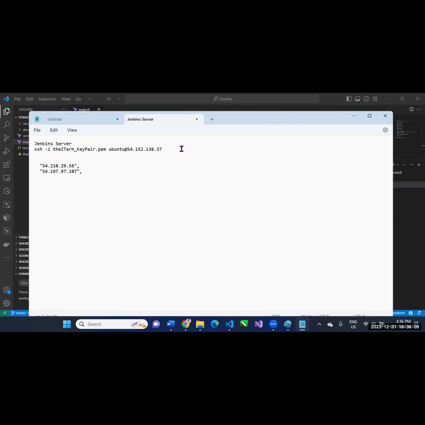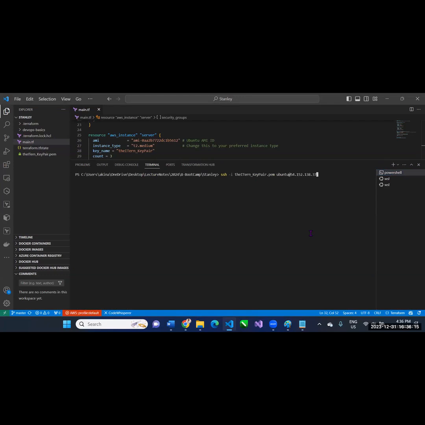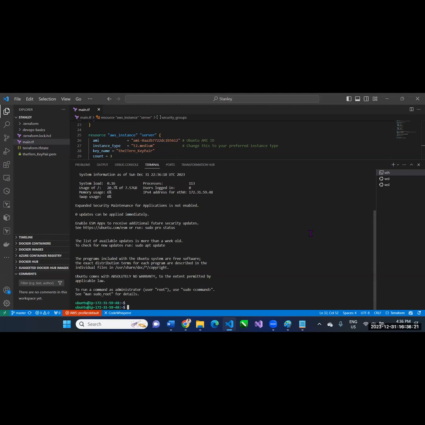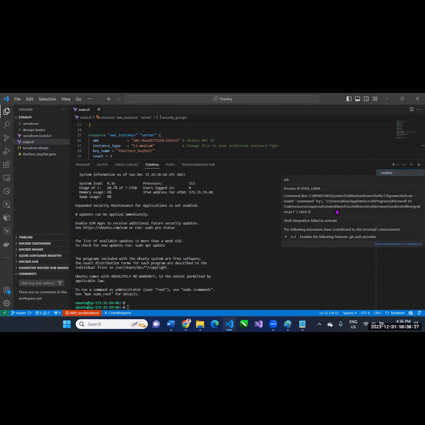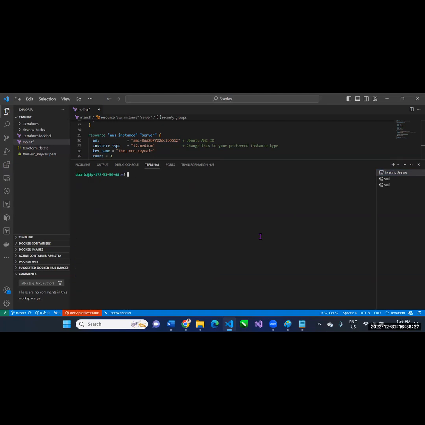So I take this command now and I go to my PowerShell and I say SSH into that server, and that is it. I successfully SSH. So let me rename this terminal my Jenkins server for easy identification. All right, clear. But it's an empty server. We have not actually configured it for Jenkins.